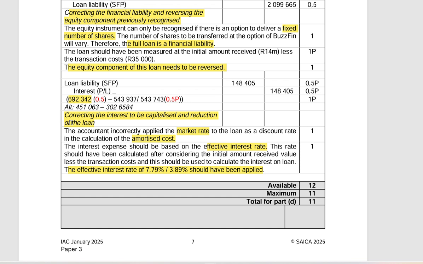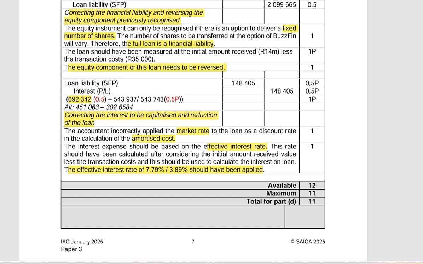For that reason, we're going to have to then reduce the liability because the liability reduction was overstated. It should have been 543,937. However, we had 693. Yes. The liability was overstated and the interest was understated.